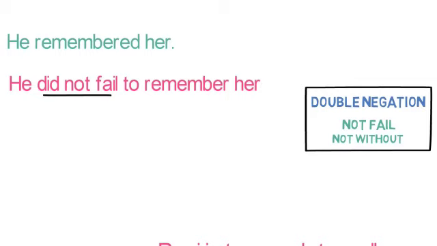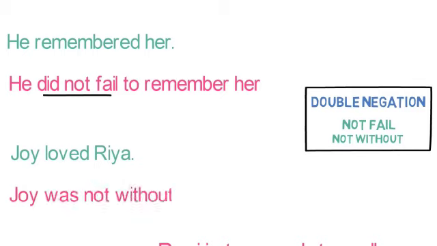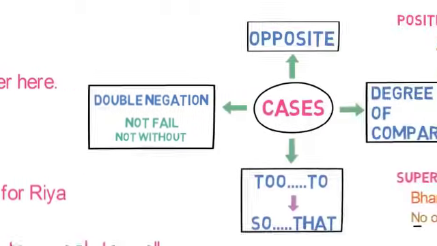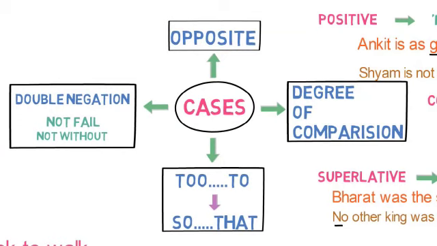So "did not fail" is being used here, right? Another example, Joy loved Ria. So the answer would be Joy was not without love for Ria. So double negation words have been used here, "not without". So these were the 4 cases of changing from a positive to negative sentence, right?